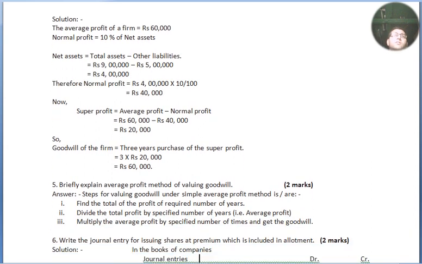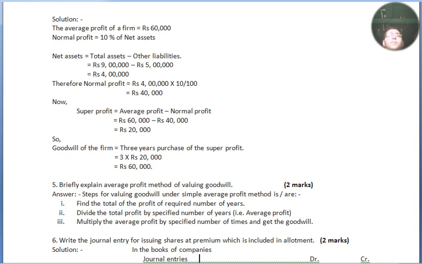According to the question, we are provided some information, and on that information we will calculate the goodwill of the firm on super profit basis for 3 years. The average profit of a firm equals rupees 60,000. Normal profit equals 10% of net assets. Now net assets here equals total assets minus other liabilities, and it is given here rupees 9 lakh minus rupees 5 lakh equals rupees 4 lakh.